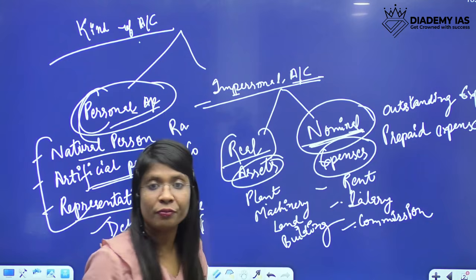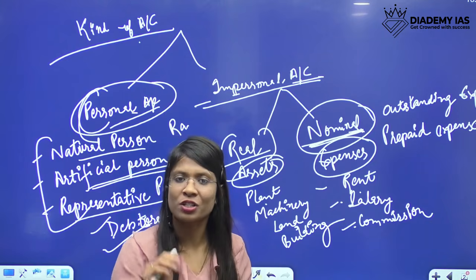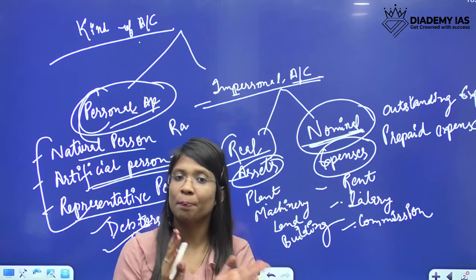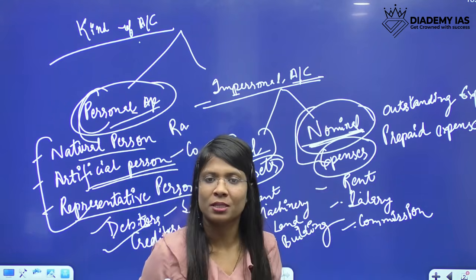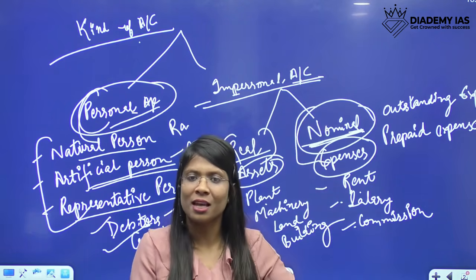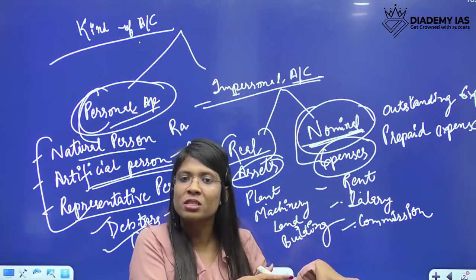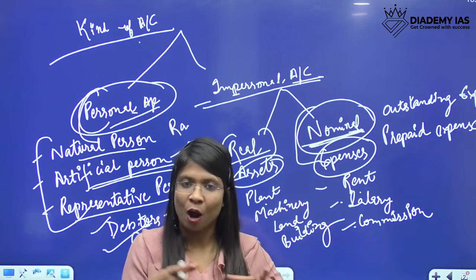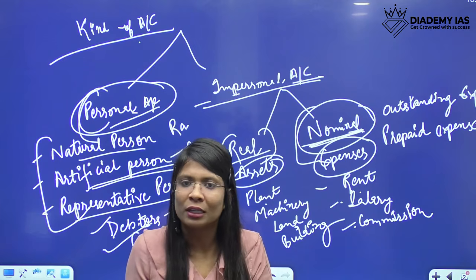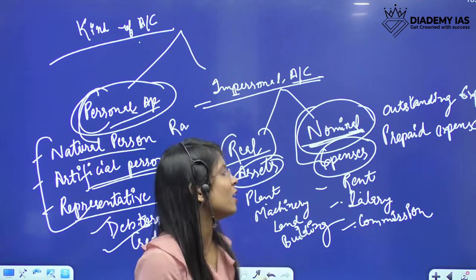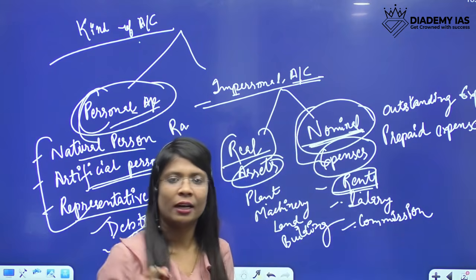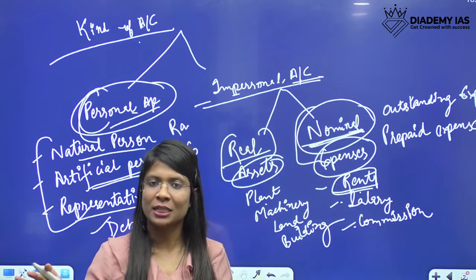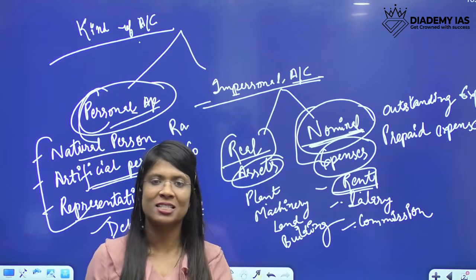But if these expenses are outstanding, or if these expenses are prepaid, then they are not nominal accounts. Why does this happen? The question is very genuine. If expenses are nominal accounts, then why are outstanding expenses not nominal? The answer is, if we are saying that rent of 1000 rupees is outstanding, outstanding means it has not yet been paid.